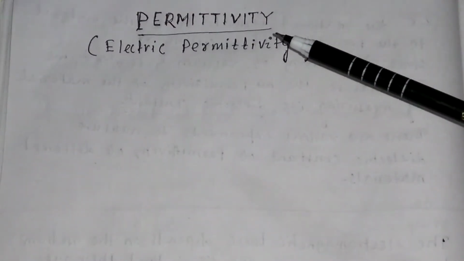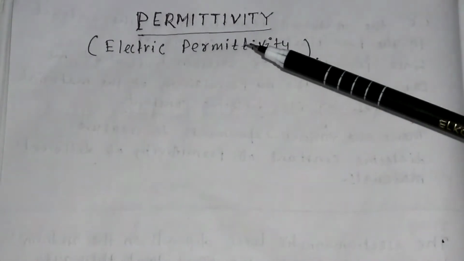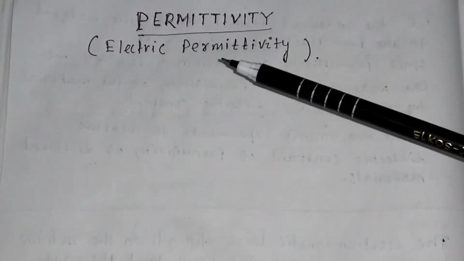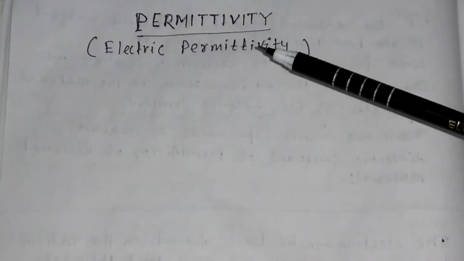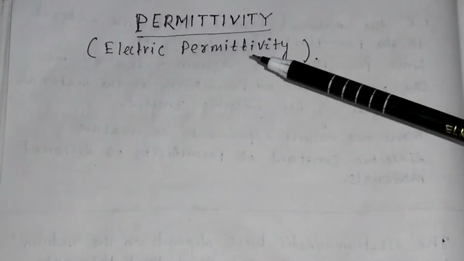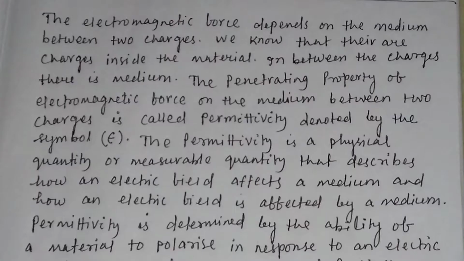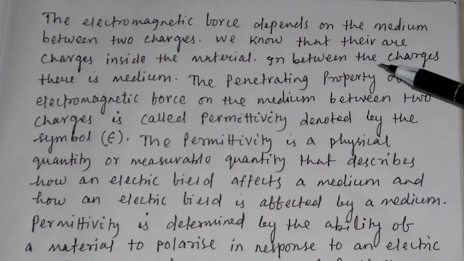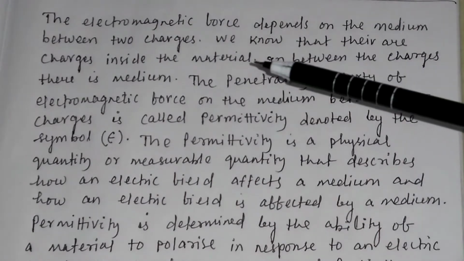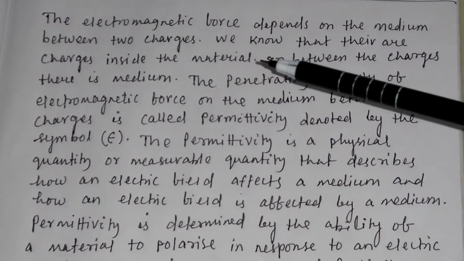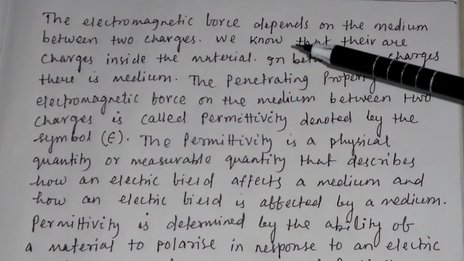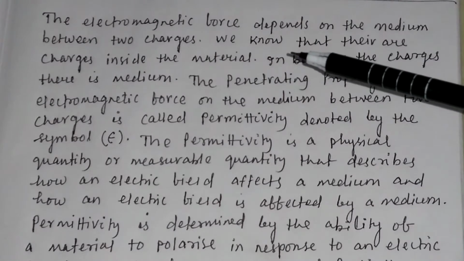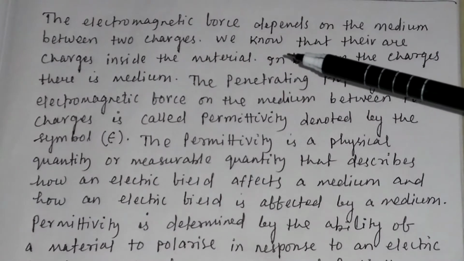Permittivity. So what is permittivity? We basically discuss electric permittivity. When you say permittivity, it means electrical permittivity. We know that there are charges inside the material. If you take a material, whether it is a conductor or insulator, there is charge inside it.